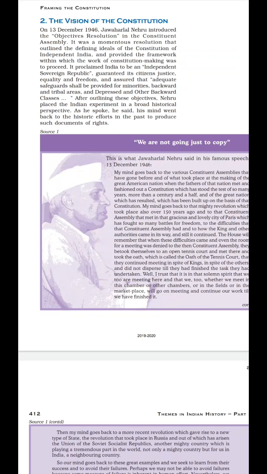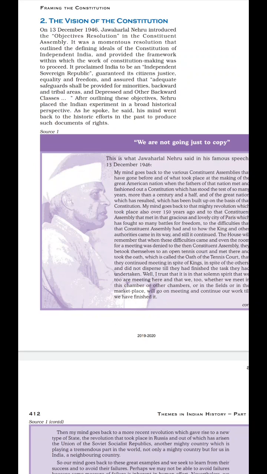And it even assured that equal safeguards shall be provided for the minorities, backward and tribal areas, and the depressed and other backward classes. Clear? That means everyone will be safeguarded equally, will be treated equally. There will be no discrimination among each other or among any of the citizens. And this constitution, they borrowed from different countries, from 60 countries they borrowed, but they did not copy paste.